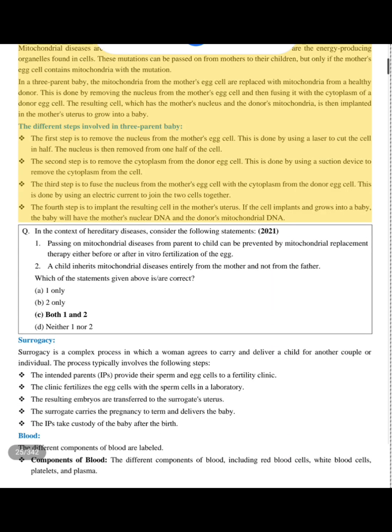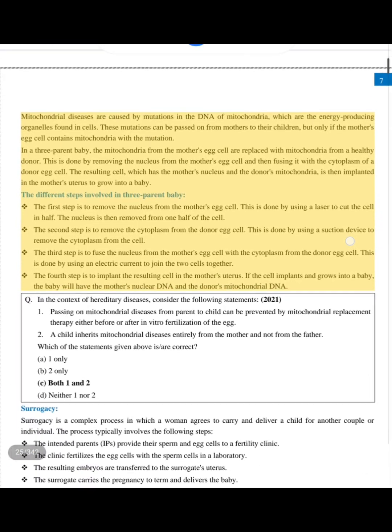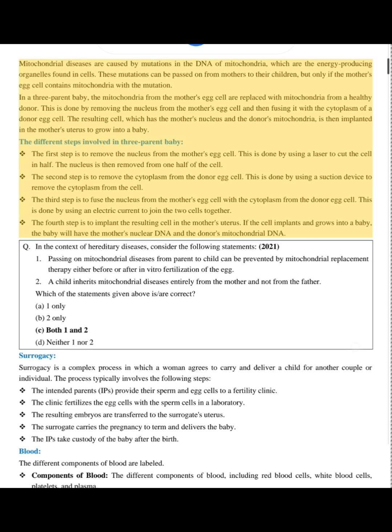Mitochondrial diseases are caused by mutations in the DNA of mitochondria, which are the energy-producing organelles found in cells. These mutations can be passed on from mothers to their children, but only if the mother's egg cell contains mitochondria with the mutation. In a 3-parent baby, the mitochondria from the mother's egg cell are replaced with mitochondria from a healthy donor. This is done by removing the nucleus from the mother's egg cell and then fusing it with the cytoplasm of a donor egg cell. The resulting cell, which has the mother's nucleus and the donor's mitochondria, is then implanted in the mother's uterus to grow into a baby. The different steps involved in 3-parent baby.